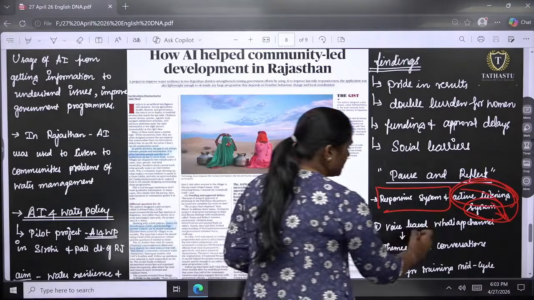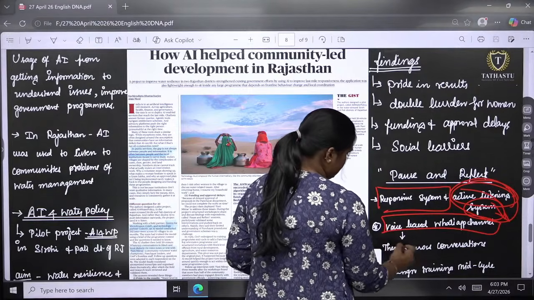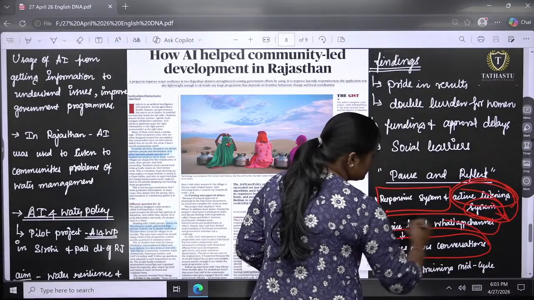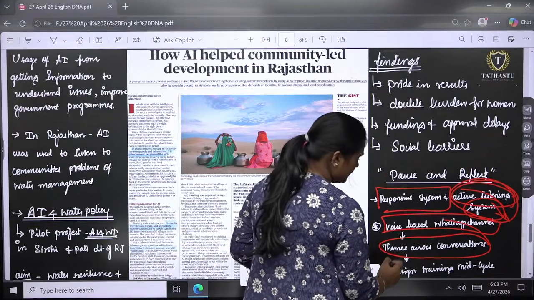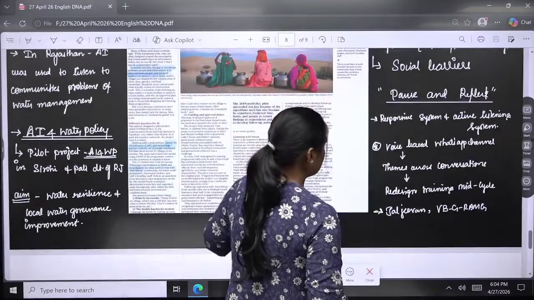Okay. So a voice based WhatsApp channel will be there. Pani Mathas will be telling the problems, themes across conversations, and it will be redesigning. So it will be giving the solutions for them.